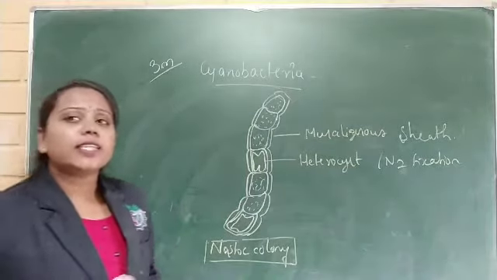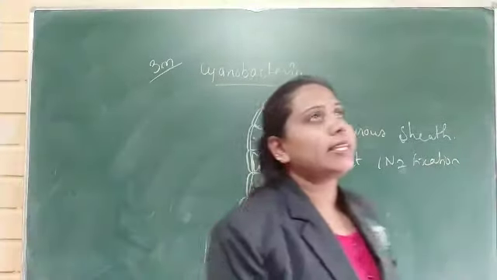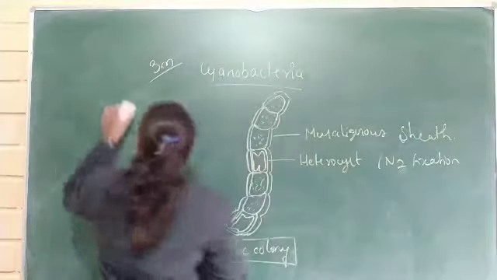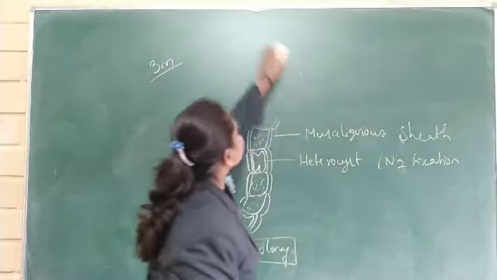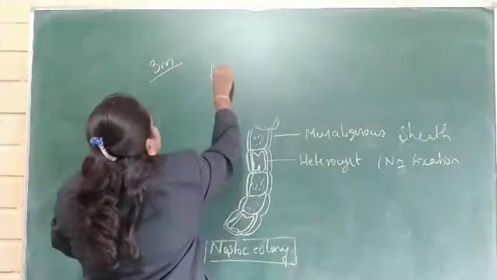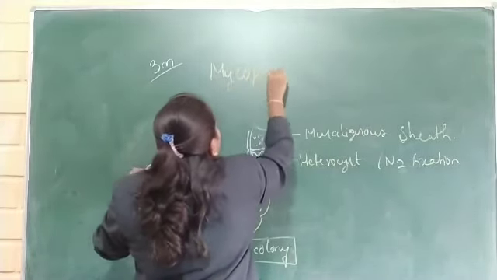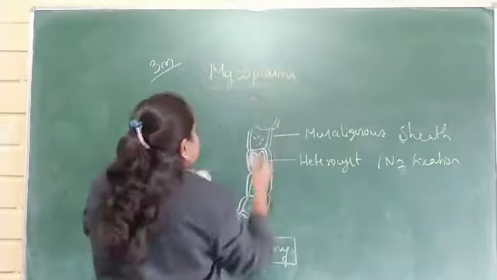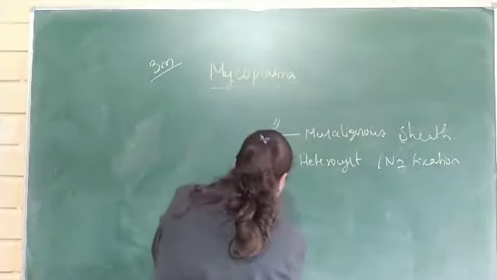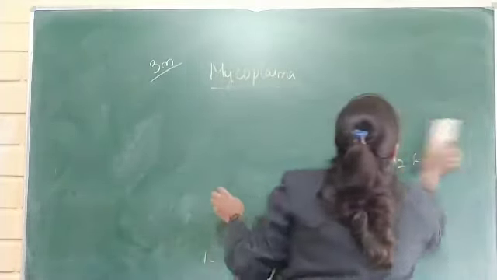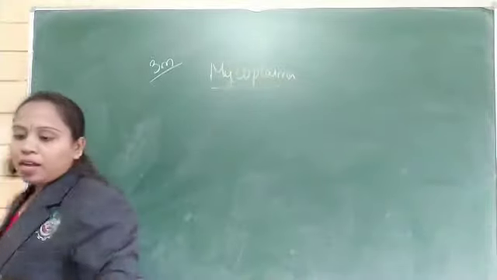Okay, next is another very important type of bacteria, called mycoplasma. What is the important thing about this mycoplasma?